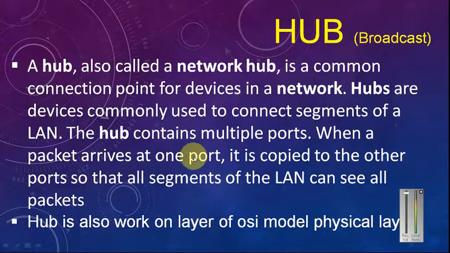Broadcast means the hub has the authority to send data from one PC to all PCs at one time in any single LAN, local area network. That's called a hub. The hub sends the data from one PC to all PCs, right?